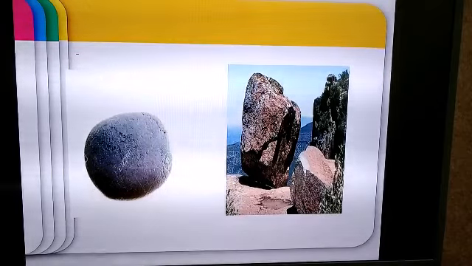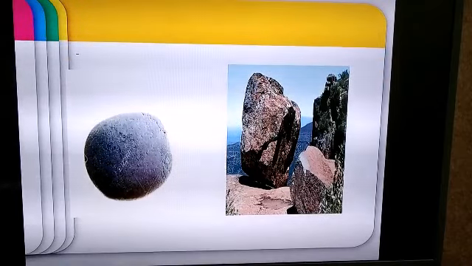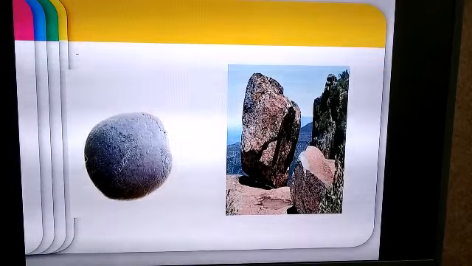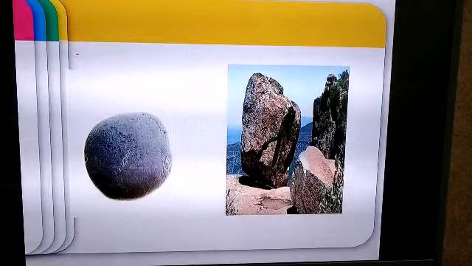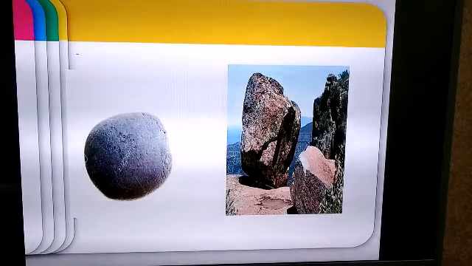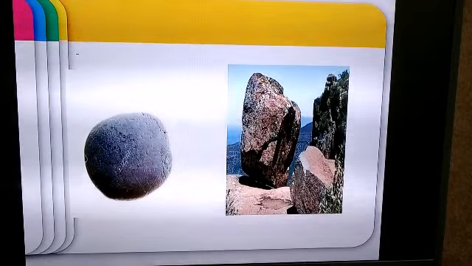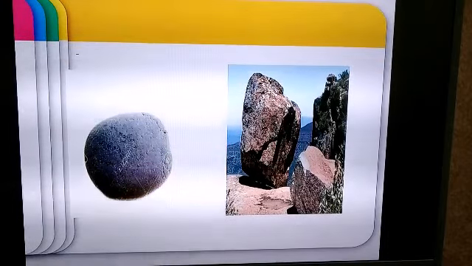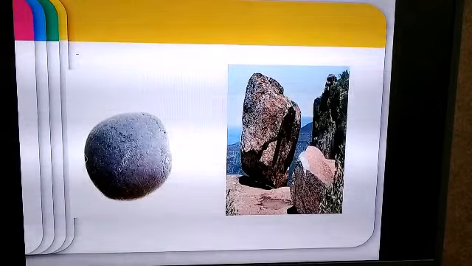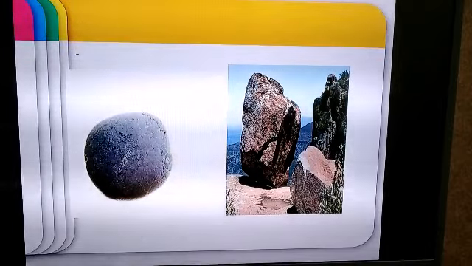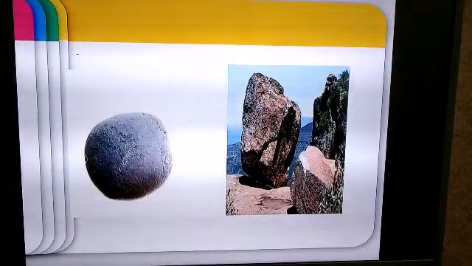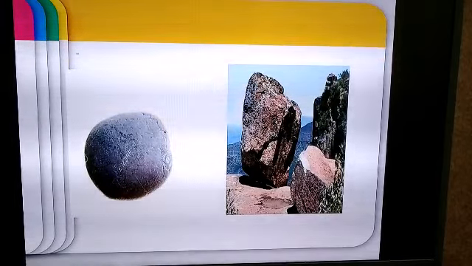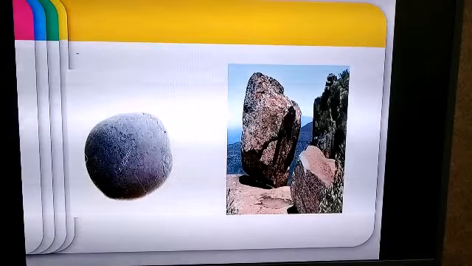So if we have to set the stone in motion, we can apply a small force on the stone and it will be displaced. But the big boulder has more mass, so it will have more inertia. If it is at rest and we try to put it into motion by applying force, it will be very difficult. So more force has to be applied if a heavier object, or an object with more mass, has to be set in motion.